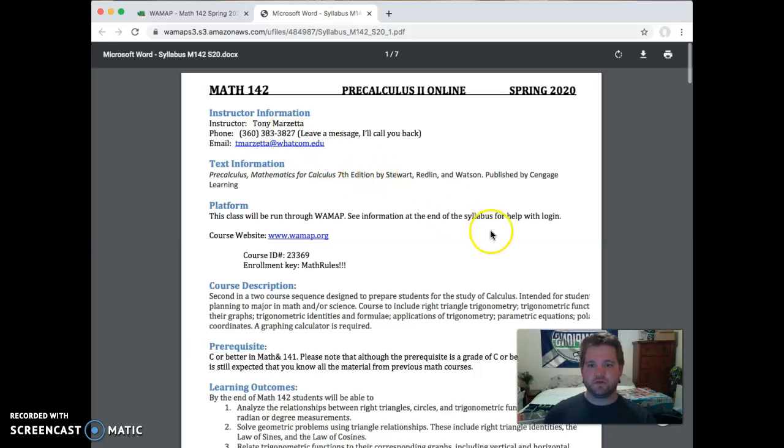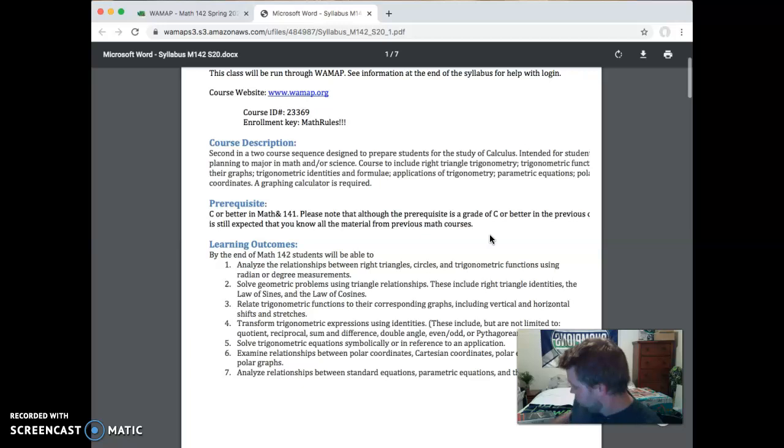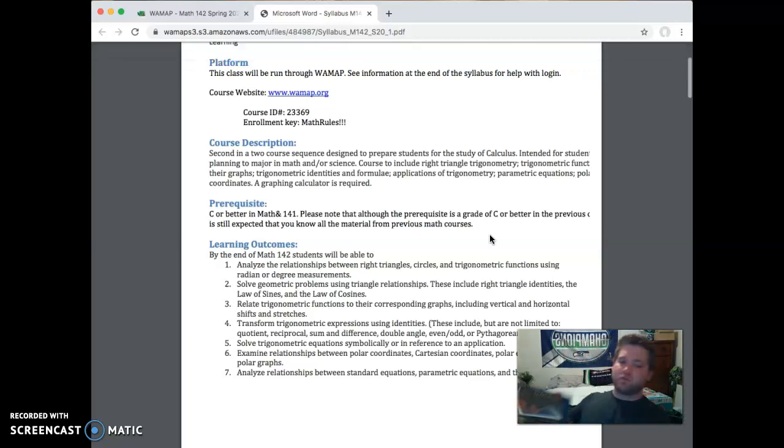So here's the syllabus. A few things I want to mention is the book that we're going to be using. If you've taken Math 141, this is the same book you used in that class. I will be assigning reading from this textbook and also suggested homework problems. Homework won't be graded in this class, but it's there for practice. So some of the homework will be suggested from this textbook.